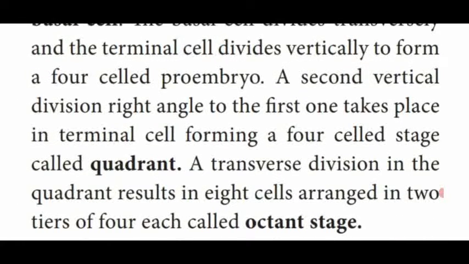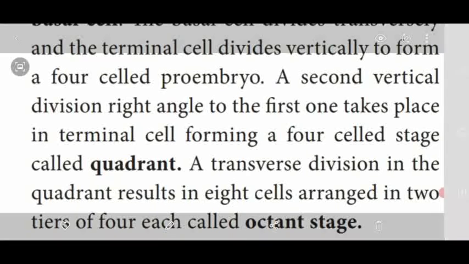Next, another vertical division takes place at right angle to the first vertical division in the terminal cell, that is the upper cell, forming the 4-celled stage. So this condition is called the quadrant. That means there are 4 cells at the terminal. This condition is called the quadrant stage.